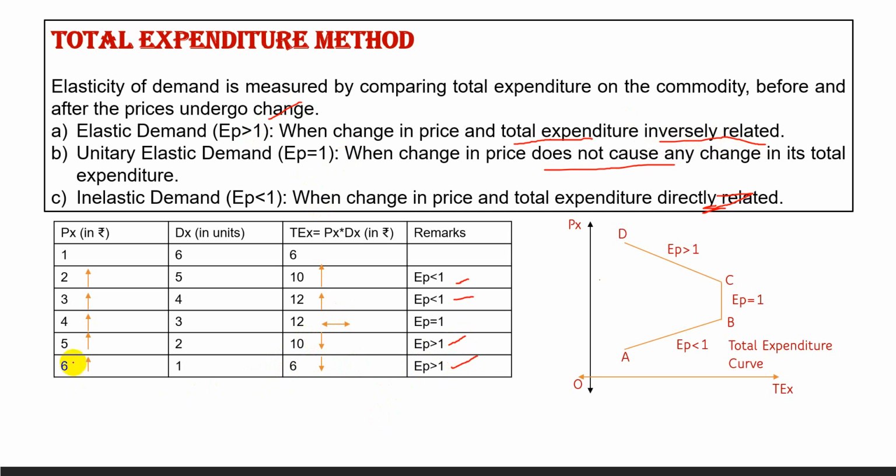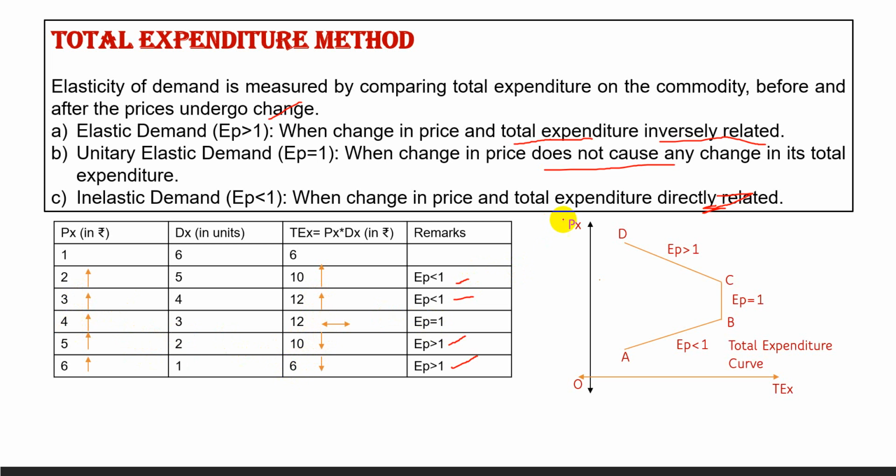We can explain it in the reverse order. When the price decreases from 6 to 5, total expenditure increases from 6 to 10. Again we get what? Inverse relationship. 4 to 3, if we consider 4 to 3, price decreases, total expenditure remains constant. This is also what? Unit elastic.